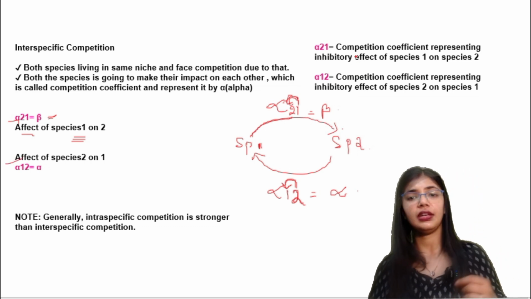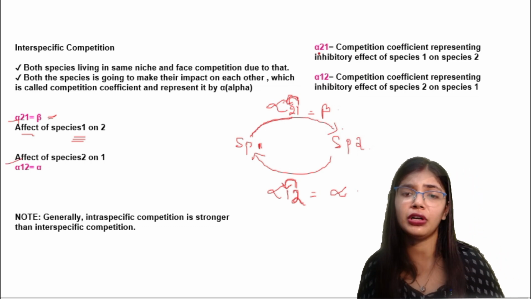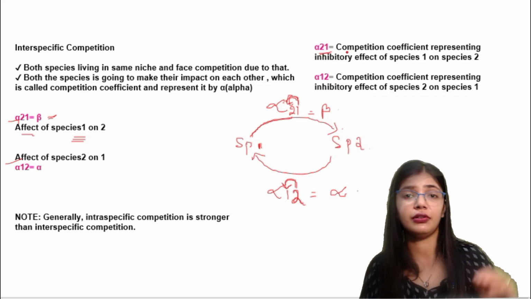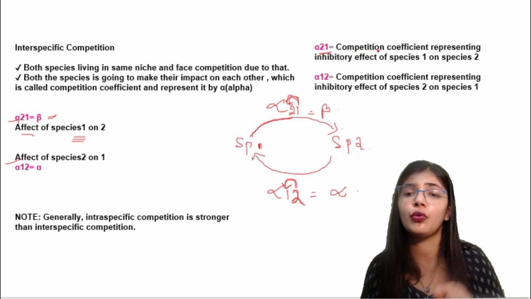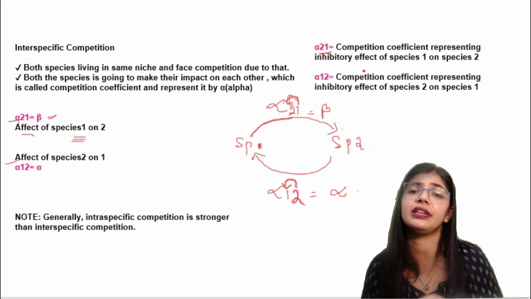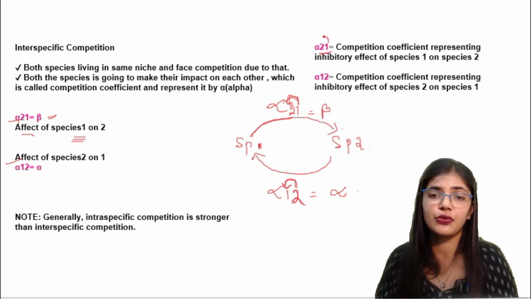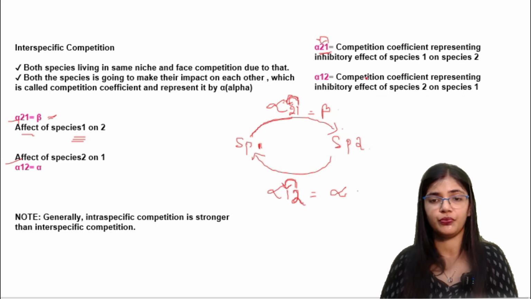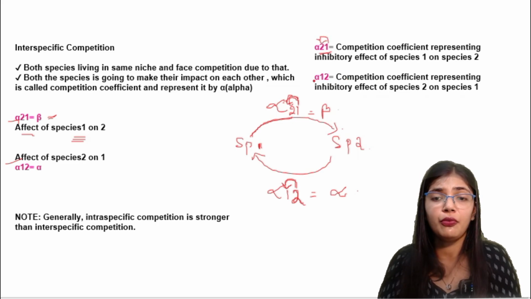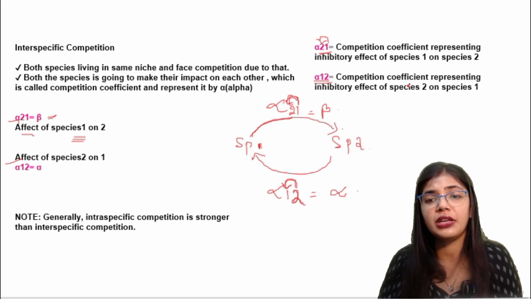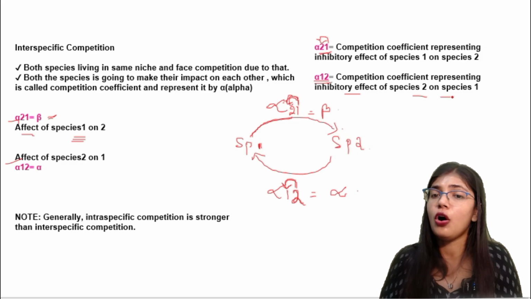Now here you can see alpha 2-1. What does it say? It is a competition coefficient representing the inhibitory effect of species 1 on species 2. Next, alpha 1-2 is a competition coefficient representing the inhibitory effect of species 2 on species 1.